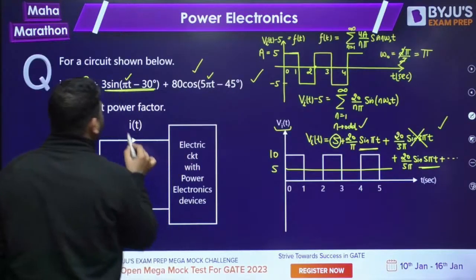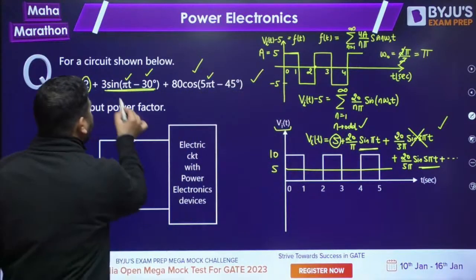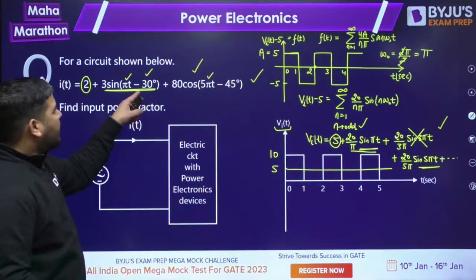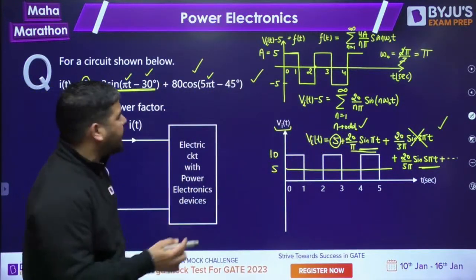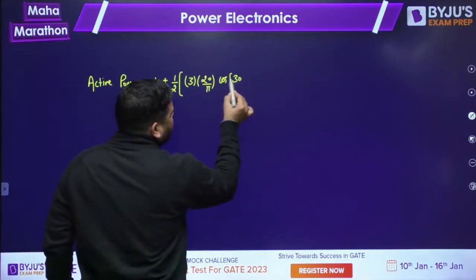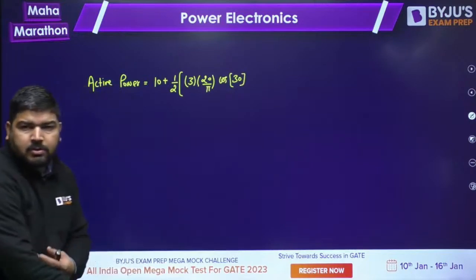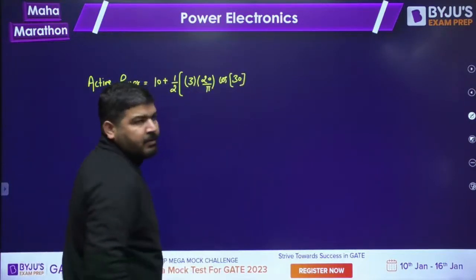What is the angle difference, guys? Here you have minus 30, here you have 0. Both quantities are in sine. So the angle difference is 0 minus minus 30, which becomes plus 30. Even in cos, whether you take plus 30 or minus 30 doesn't matter, because you are taking cos. So this is V1 I1 cos of theta V1 minus theta I1.